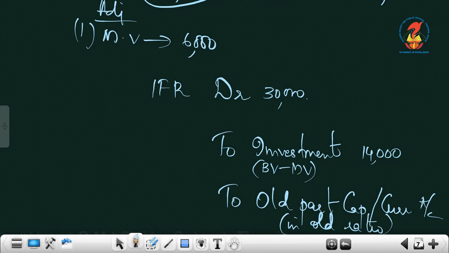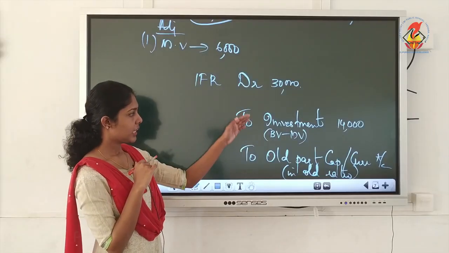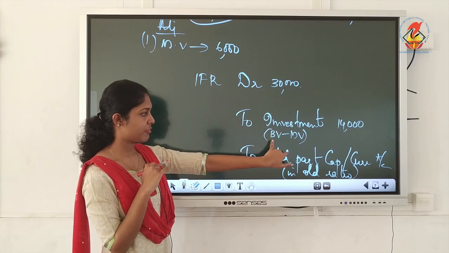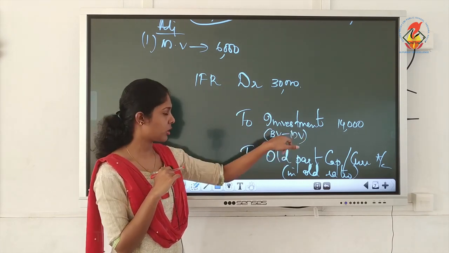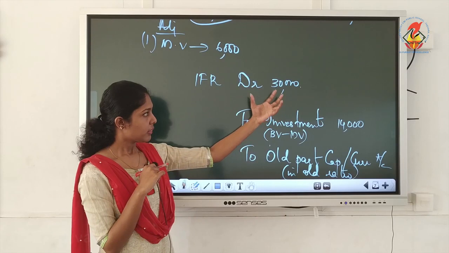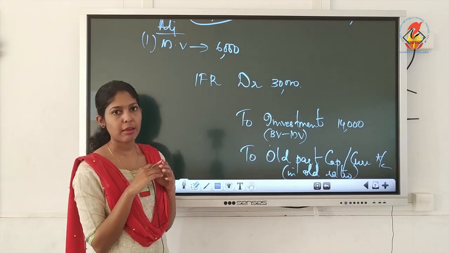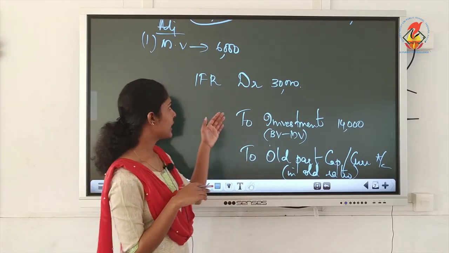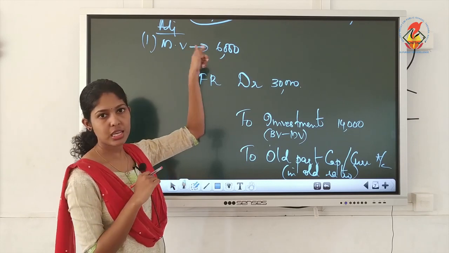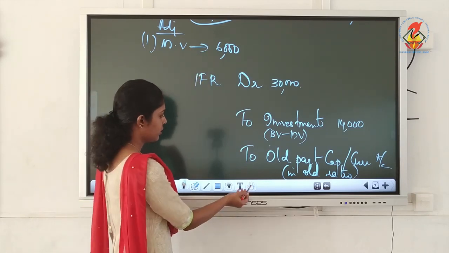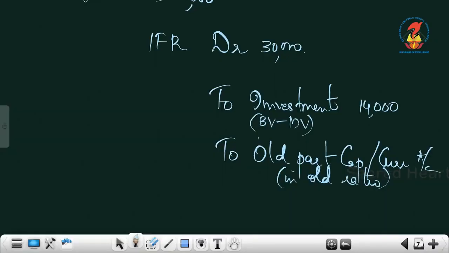So this is the journal entry. IFR debtor, then out of that we took the difference between book value and market value. The balance we can distribute among old partners. So that is subhead 1 under case 2. Next is second one.